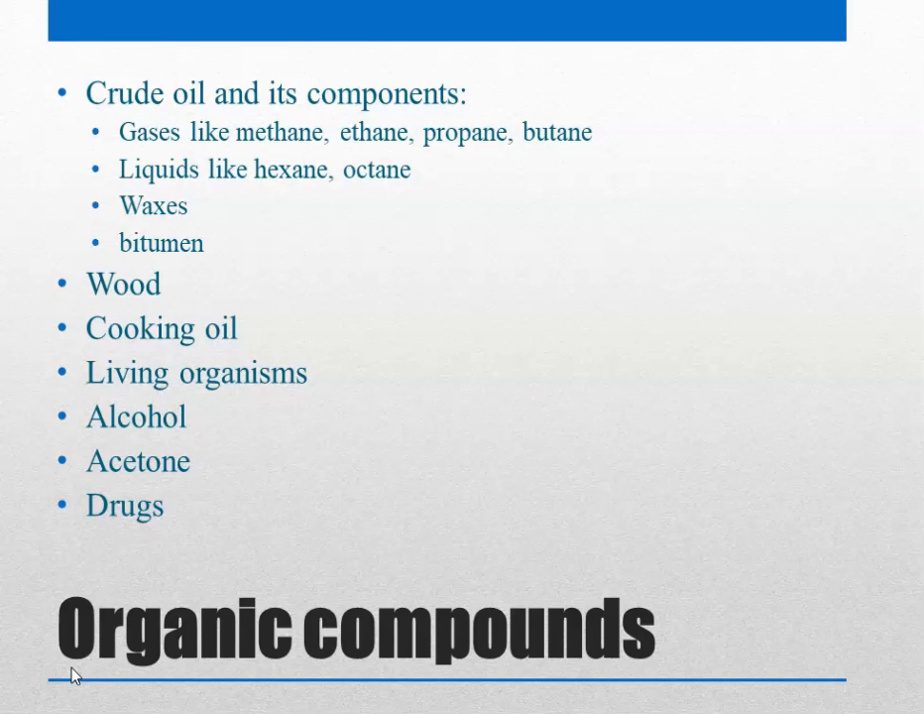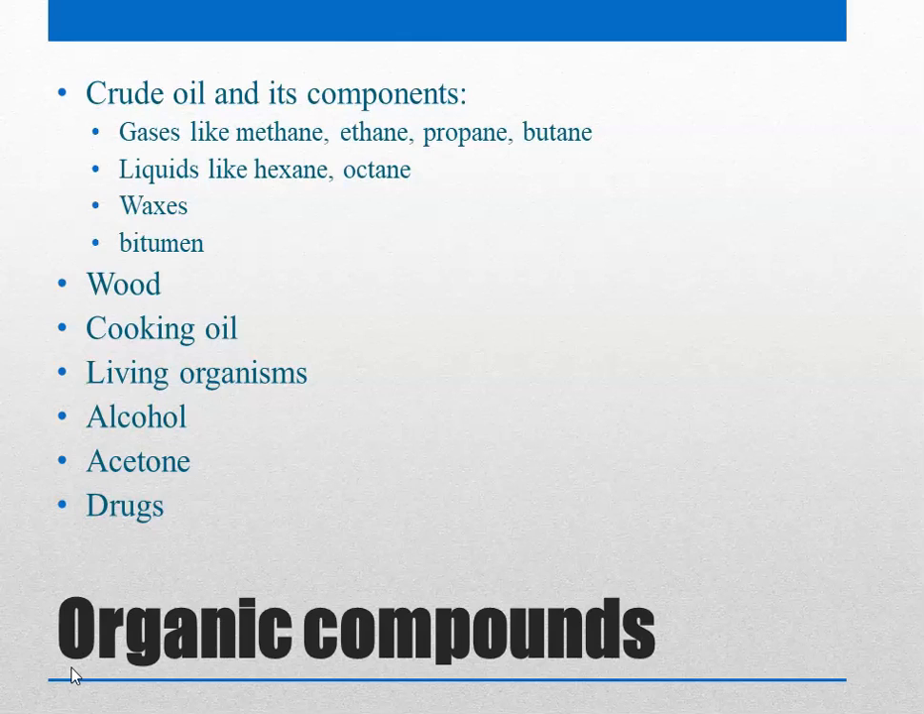Now, wood is obviously a part of a living organism. Wood is the dead plant. So, this is clearly an organic compound. Cooking oil that we use comes from seeds of plants, also called vegetable oils. So these are obviously organic compounds because they come from living organisms. Other living organisms like animals and plants, they all consist of organic compounds.